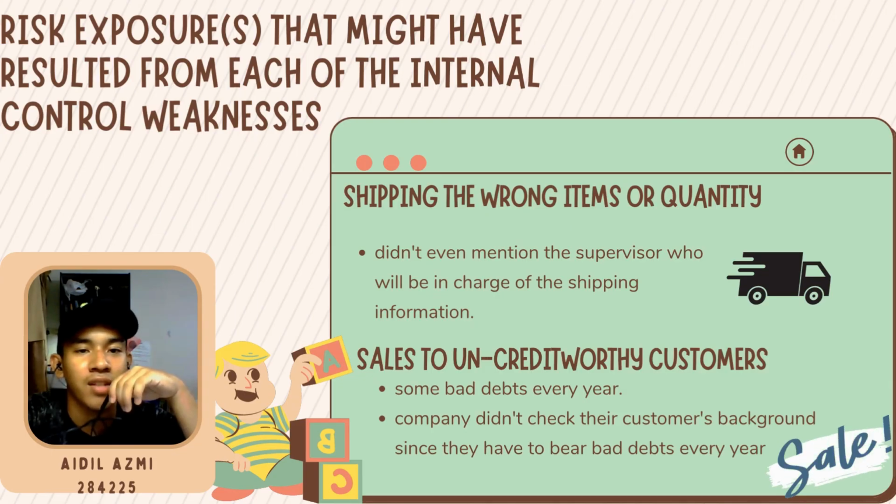Next, IBA Soil Manufacturing is also exposed to the risk of shipping the wrong item or quantity. This risk may happen since the manager of the company didn't mention a supervisor who will oversee the shipping information and shipping condition. The manager also mentioned mistakes they have made when they accidentally sent the incorrect quantity of the product to the customer.